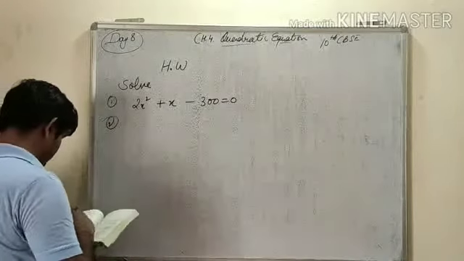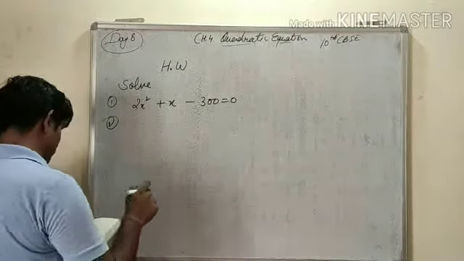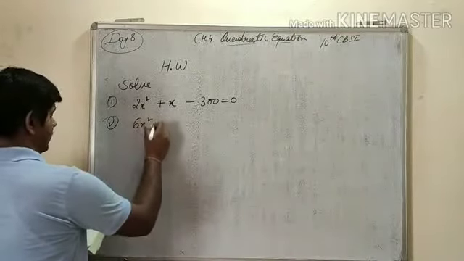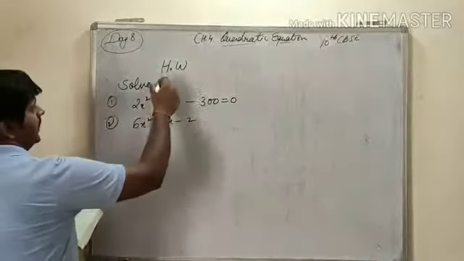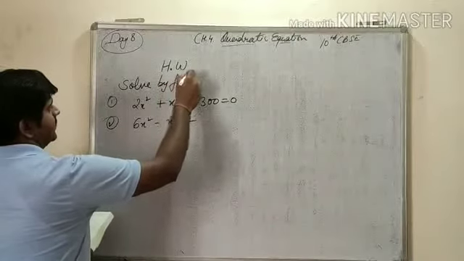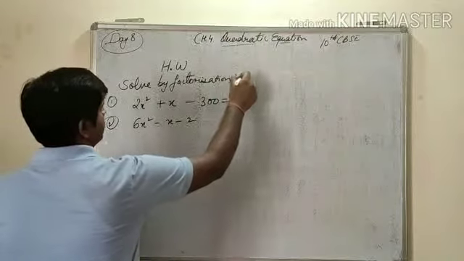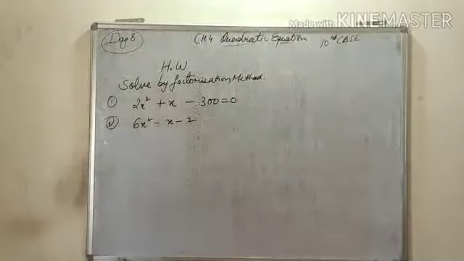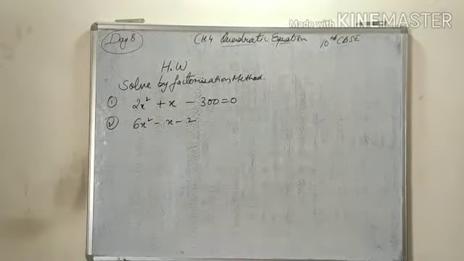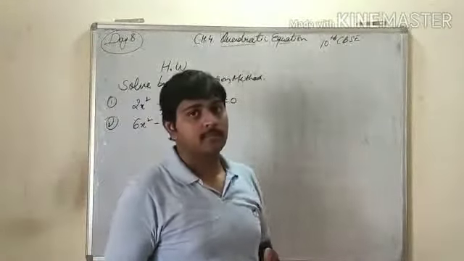Second, 6x square minus x minus 2 by factorization method. These two parts I have given to you. You can do yourself easily. If you get any problem, we can discuss. We will discuss all the things.